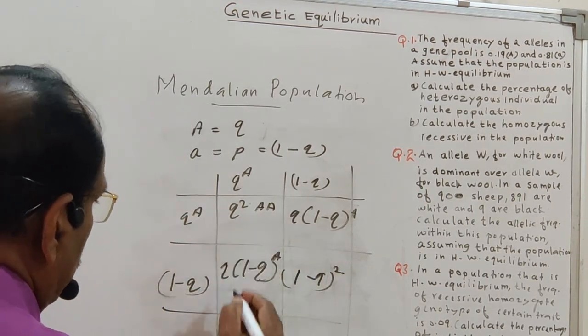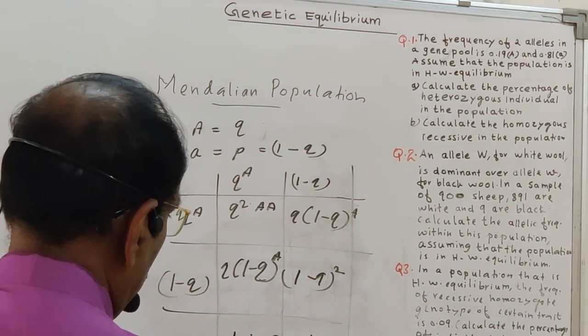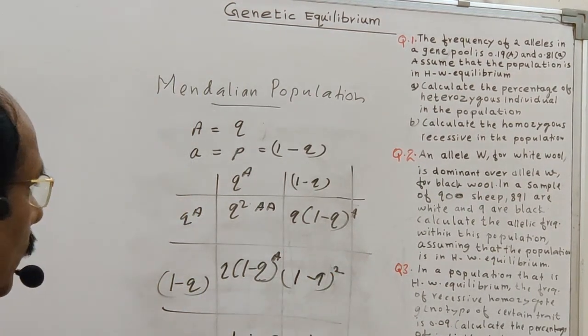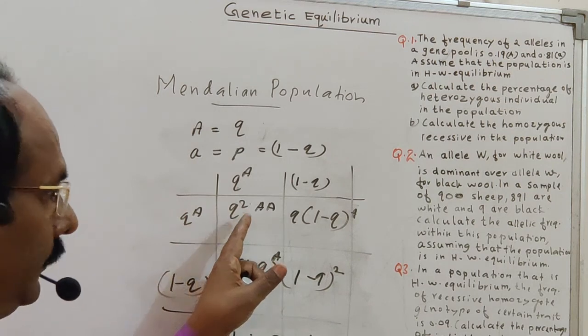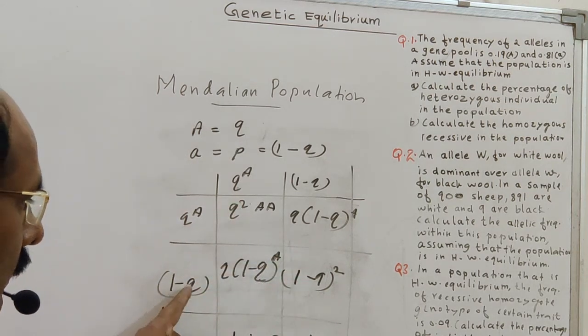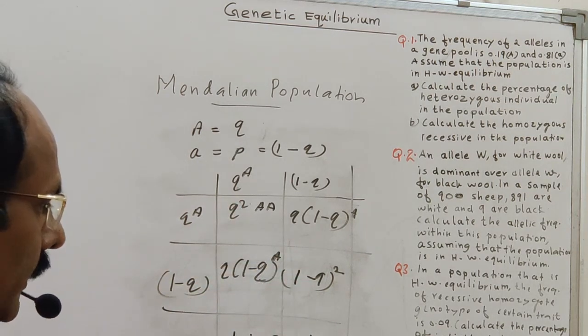So again the ratio is 1:2:1. This ratio is maintained. So during the genotypic transfer, the genetic equilibrium is maintained.